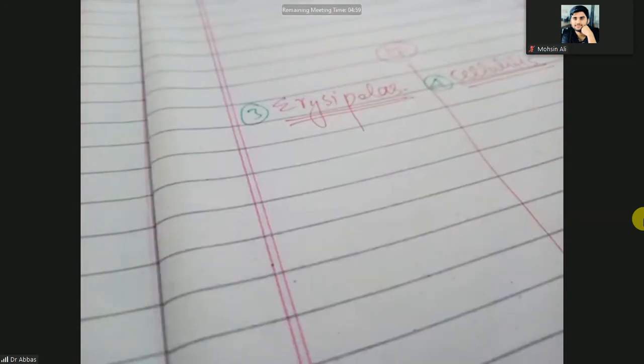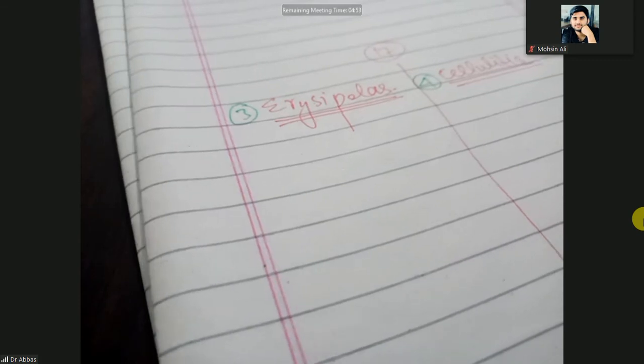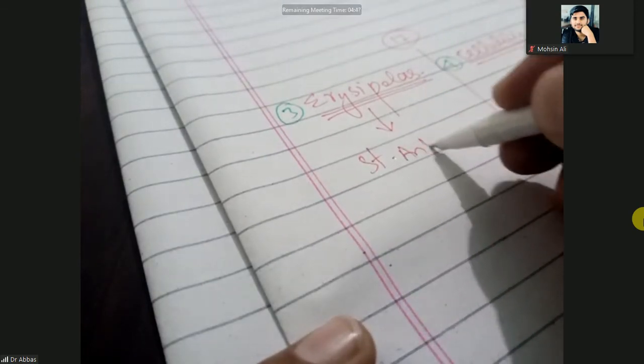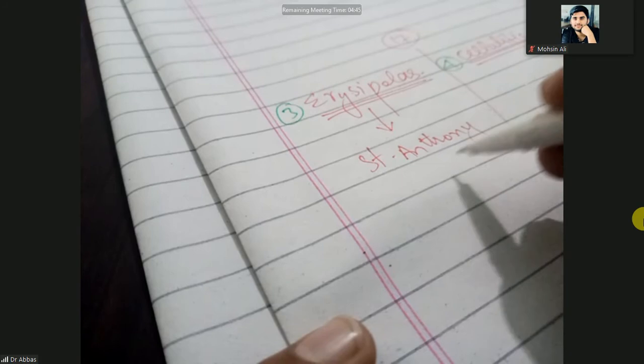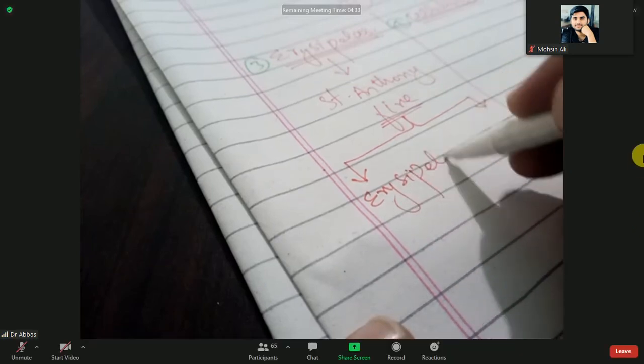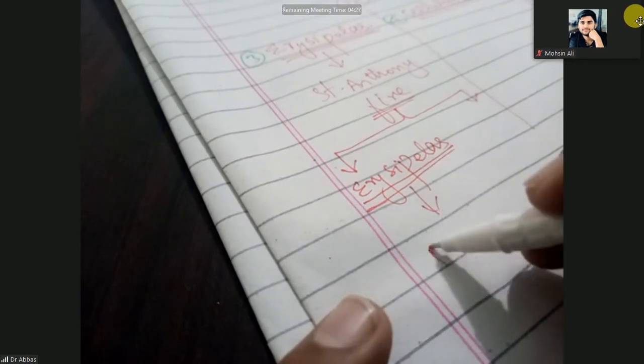First, some words related to erysipelas. Erysipelas is also known as Saint Anthony's fire. Saint Anthony's fire is of two types. One is erysipelas, which is bacterial in nature. So erysipelas is bacterial.